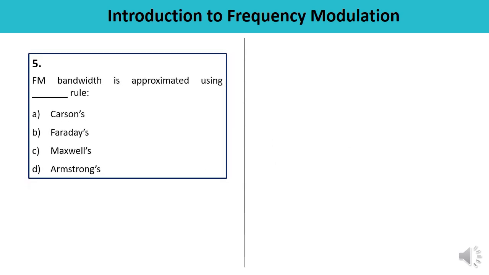Question number 5. FM bandwidth is approximated using which particular rule? Whether it is a Carson rule, Faraday rule, Maxwell or Armstrong. It is approximated by using Carson's rule. You have done multiple numericals also based on this formula. A is the correct answer.